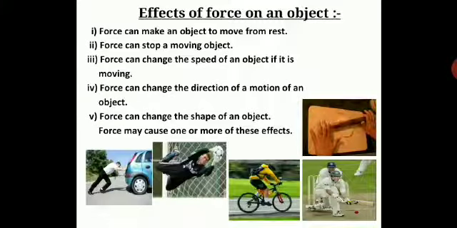How does it affect? So you have to take this down in your notebook. Extremely important points. Effect of force on an object. What happens when force comes into play? What happens to an object? So when force comes into play, force can make an object move from rest. Force can stop a moving object. Force can change the speed of an object if it is moving. Force can change the direction of motion of an object. Force can change the shape of an object. Force may cause one or more of these effects.